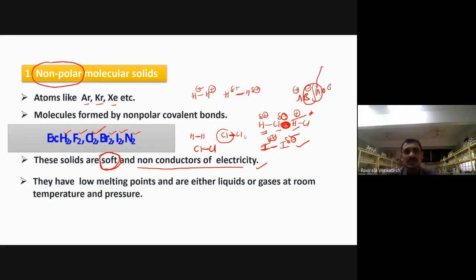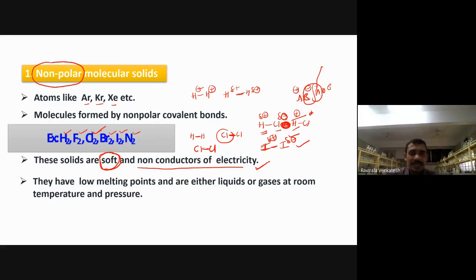So electrons cannot move because they are not having any free electrons. Electricity can also be produced by the passing of ions, but they don't have any ions here. We can't find in nitrogen a positive ion or negative ion. So due to the absence of ions and absence of free electrons, they could not pass electricity, isn't it?